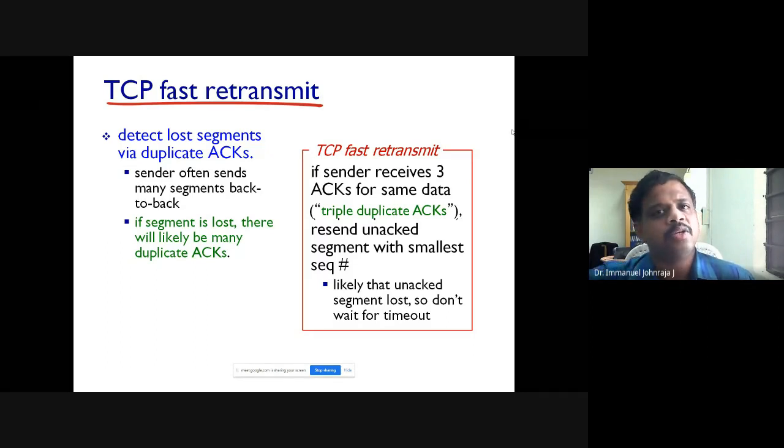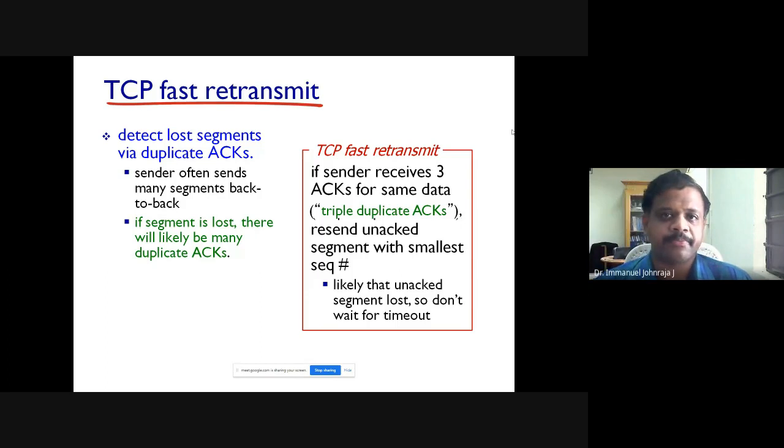And you have received the 400th packet. Still, you will send the acknowledgement of 300, because the packet with sequence number 300 is not received by you, as it is lost in the middle. So you would send the duplicate acknowledgement of the most recently received continuous packet. So the receiver is saying to the sender: I am sending you the acknowledgement for the most recent packet correctly received without any missing packets. When the sender, who has already sent the packets, receives 3 acknowledgements for the same data, that is called a duplicate acknowledgement.